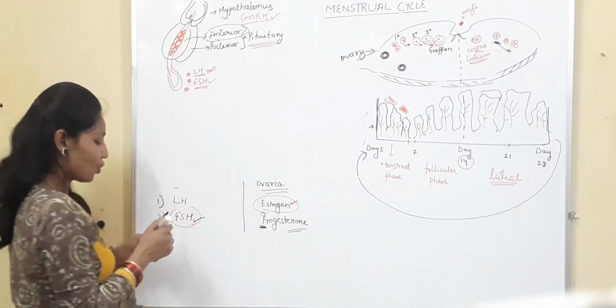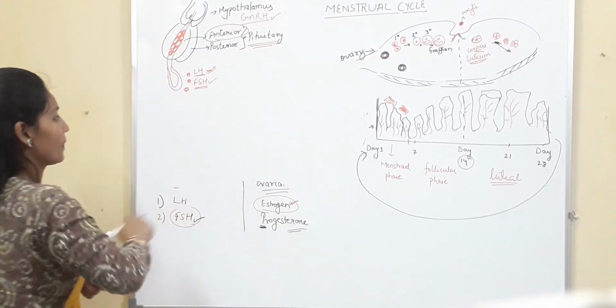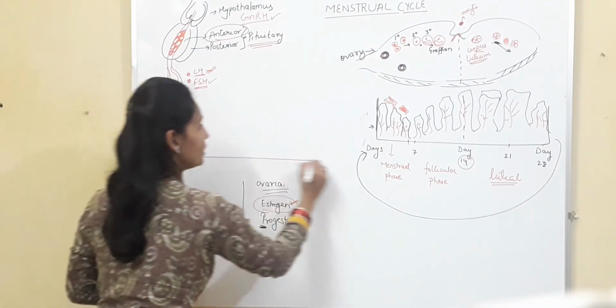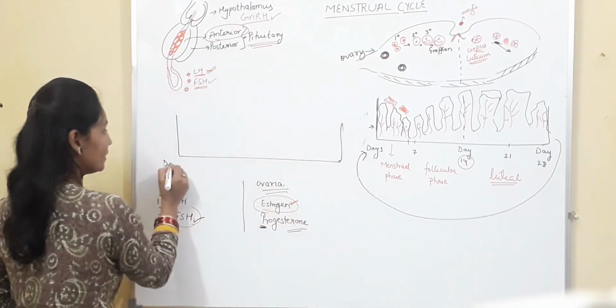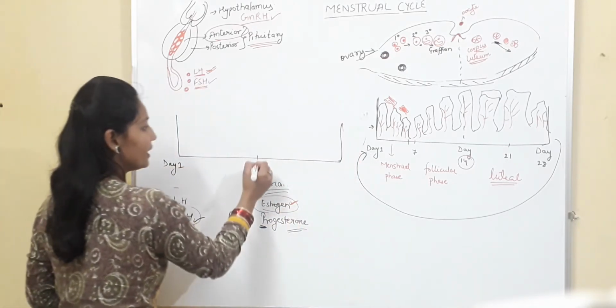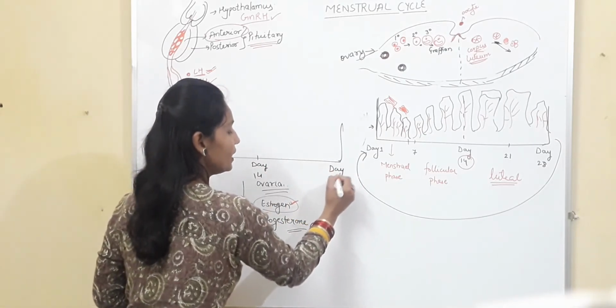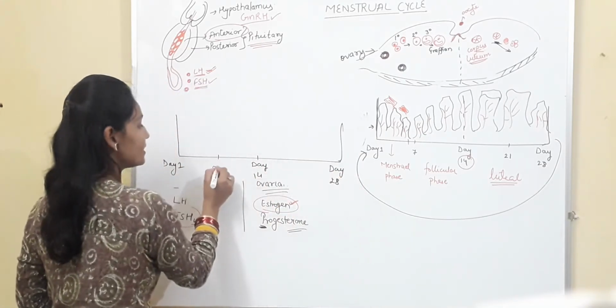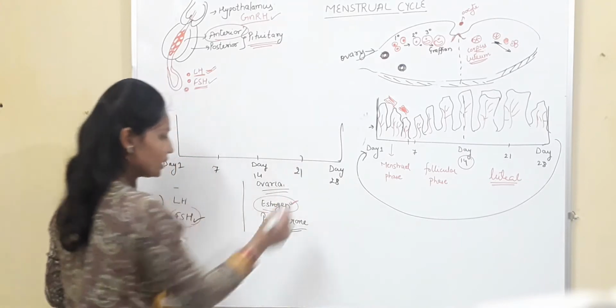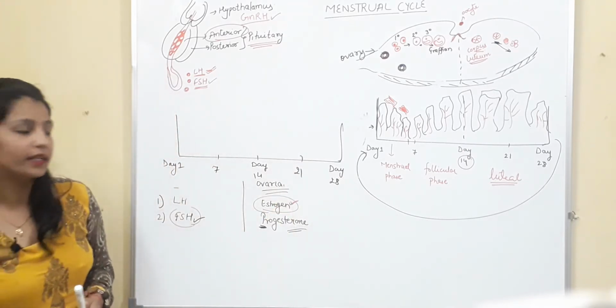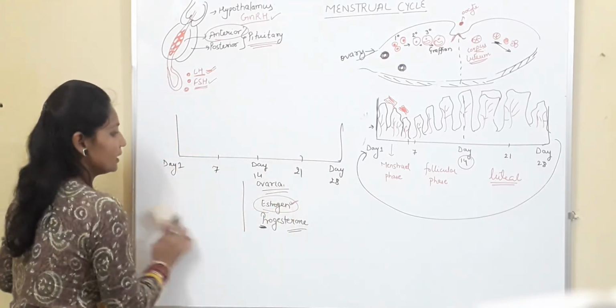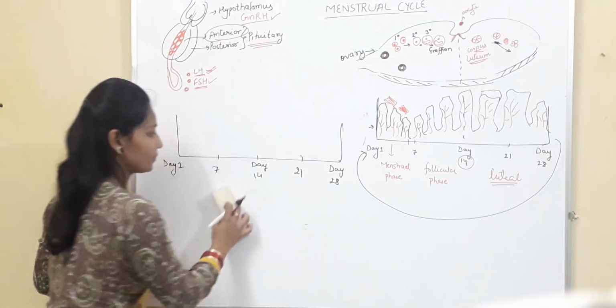Now let's draw the graph. Again we have drawn day 1, day 14 and this is day 28. Let's mark day 7 as well as day 21 and let's see what happens during this cycle.